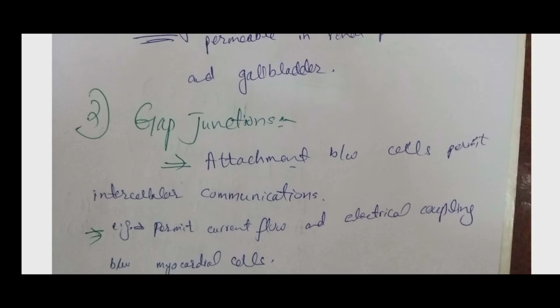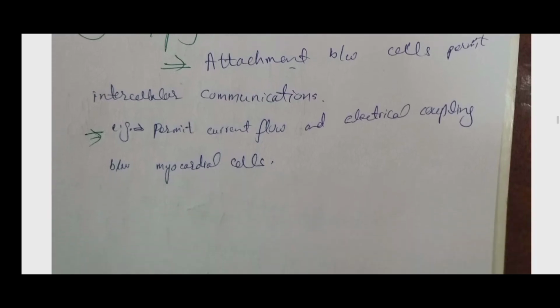The other is the gap junction. One is the tight junction and the other is the gap junction. In gap junctions there are attachments between the cells and they permit intercellular communication. They communicate between two cells to exchange their contents. It means they permit current flow and electrical coupling between myocardial cells.